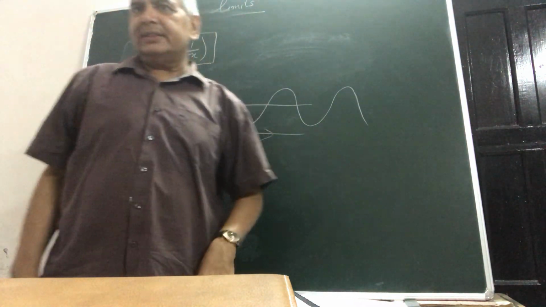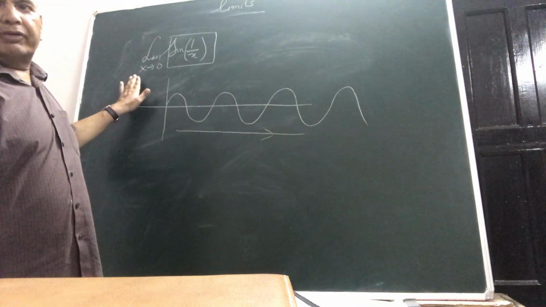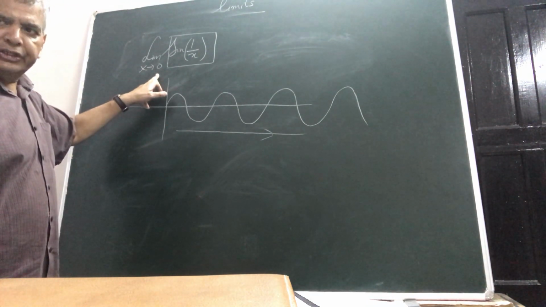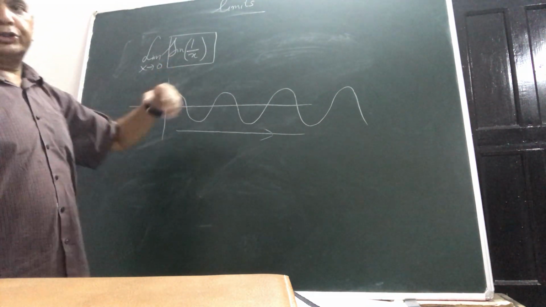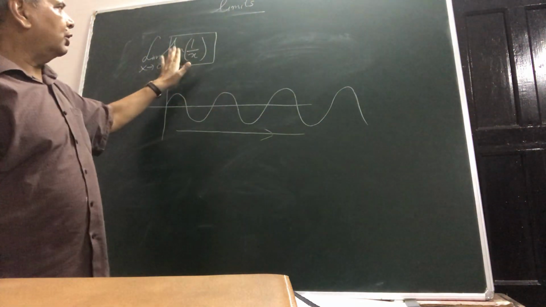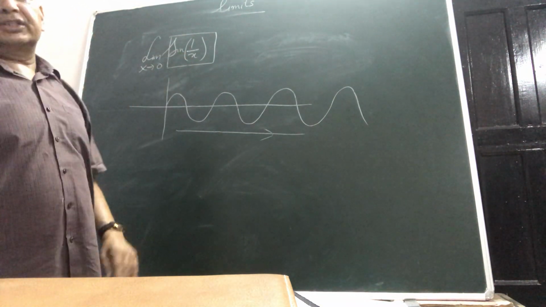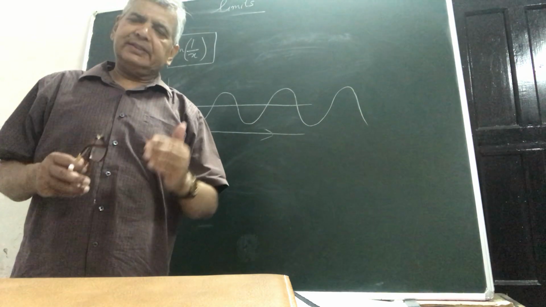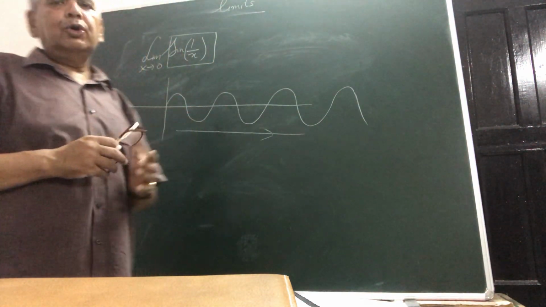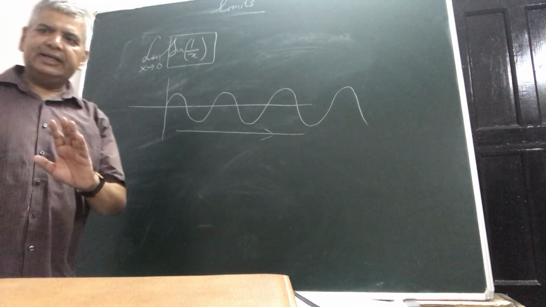For a limit to exist, what should happen when our variable approaches a definite number? Here the definite number is 0. So the functional value should also converge towards a definite number. Here it is not converging towards a definite number; rather, it is varying between plus 1 and minus 1. So in a way, the limit doesn't exist.